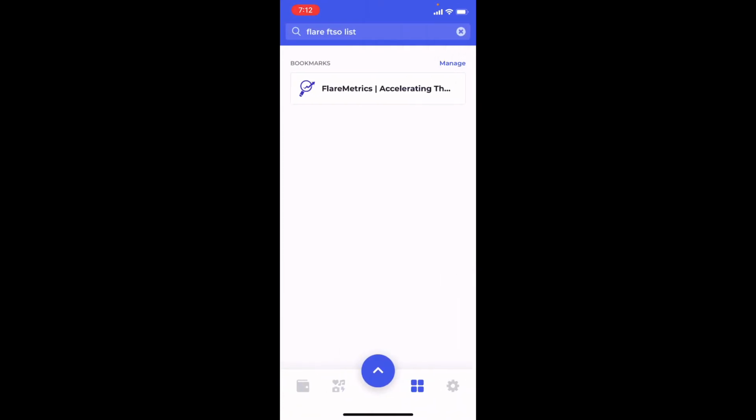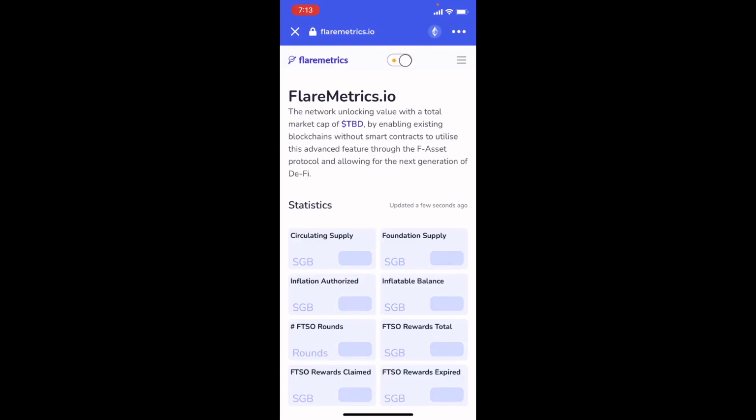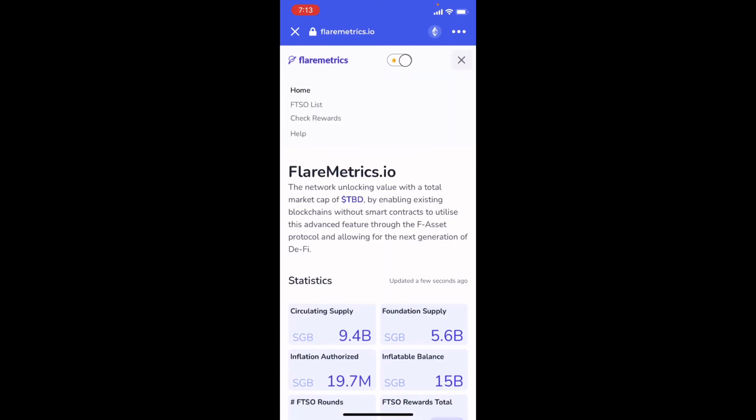And when you hit that, it'll give you your Flaremetrics. So you want to bookmark that. After you bookmark it, hit that. It's going to bring you to this page where you have the three little lines in the right hand corner. You want to hit that. When you hit that and you look to the left where it says Home, FTSO List, Check Rewards, you want to hit Check Rewards.